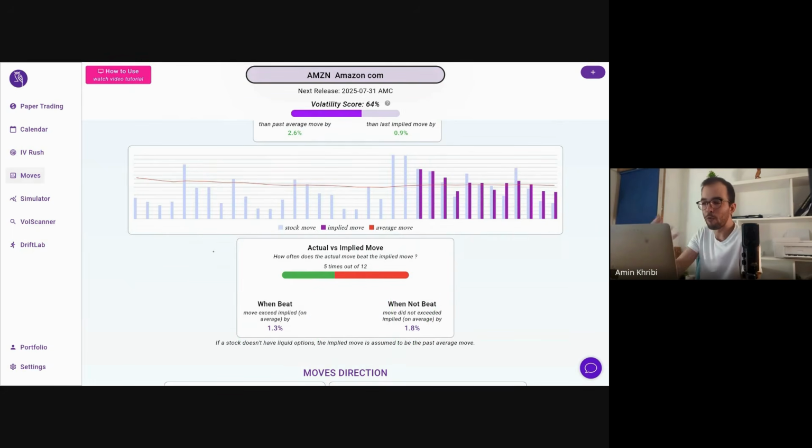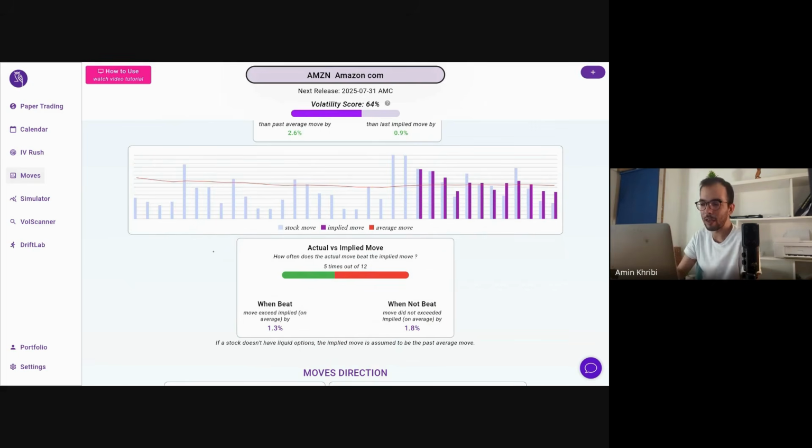And this is confirmed visually when you look at the comparison between the implied and the actual. The difference is not that high, and it seems to be symmetrical. So this is what we mean by perhaps not ideal for long volatility. But again, the market seems to be perhaps not expecting a big move, and so that's the type of setup where if there's a big move, potentially the reward can be quite high.